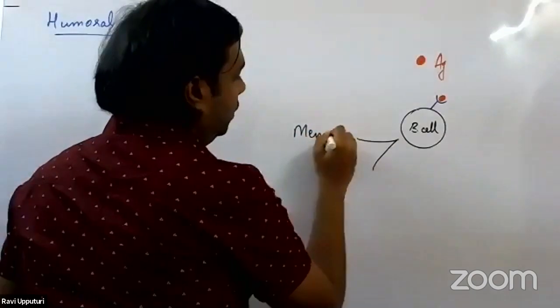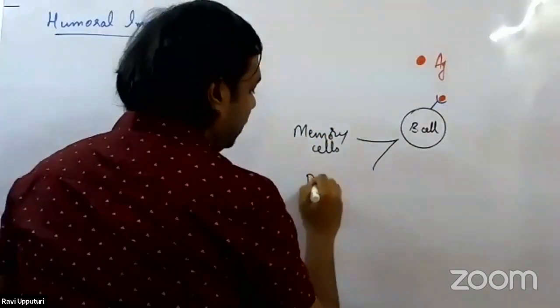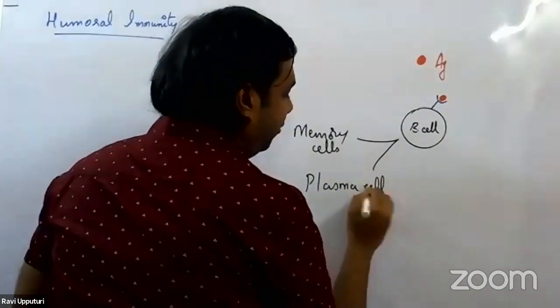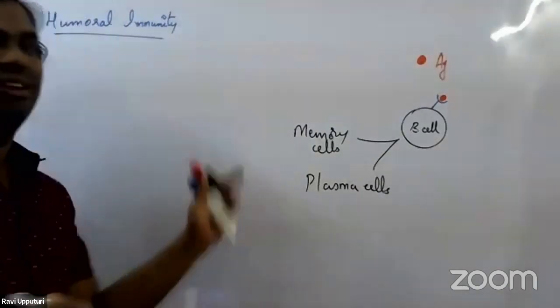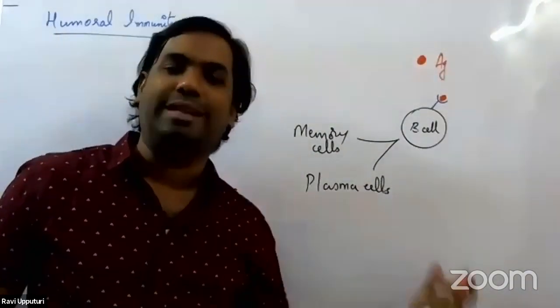One is called the memory cells, and the other is called the plasma cell, or we also call it the effector cells.